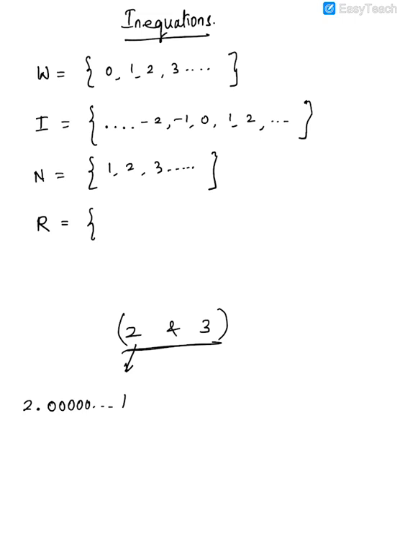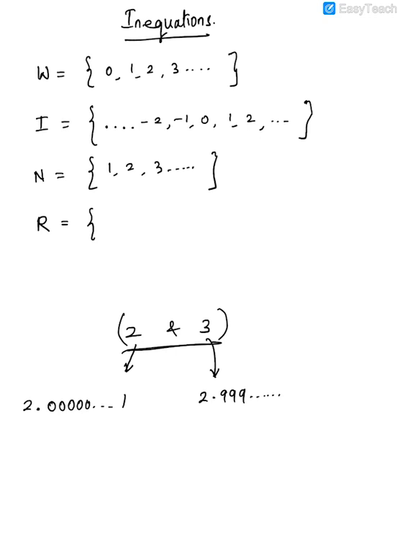You cannot tell me the next real number after 2. I can just present it like 2.000 something which ends with 1. Same way, if I ask you what is the real number just before 3, it would be 2.999 forever. So between any two numbers there are infinite real numbers basically.